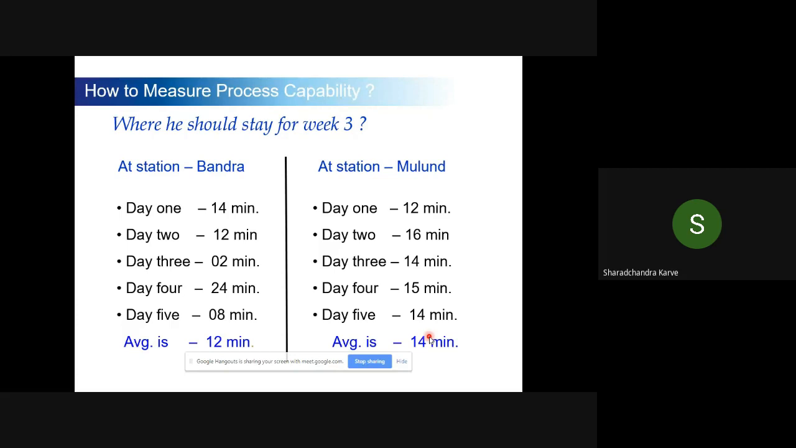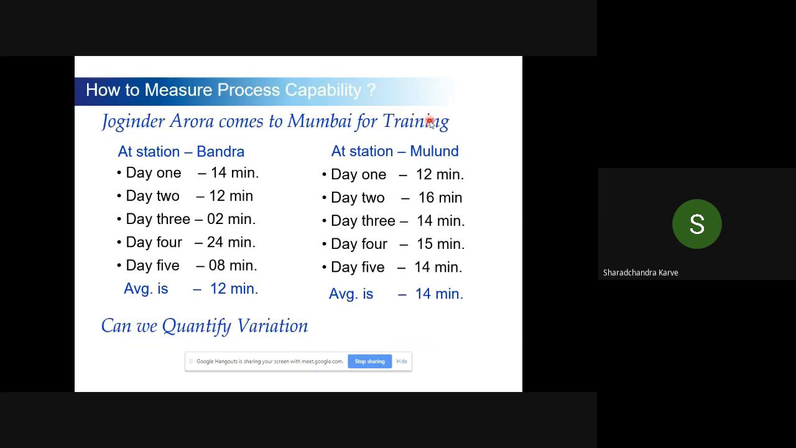So if you look at Bandra, how can he calculate the capability of the process? The important thing is to quantify the variation in the process. So how can we quantify the variation in the process? The concept is standard deviation. I hope you all are engineers and you know what standard deviation is. If he calculates the standard deviation at Bandra, it is 8.12, and at Mulund, it is 1.48. Now this is what we call process-wise variation in the process.